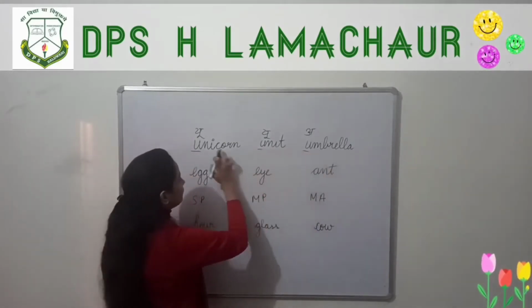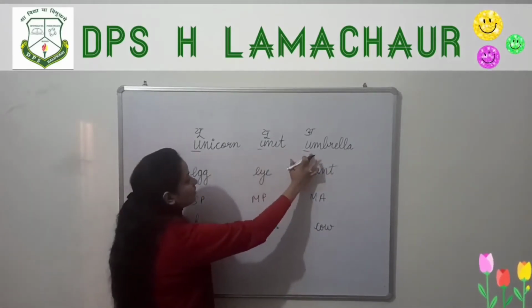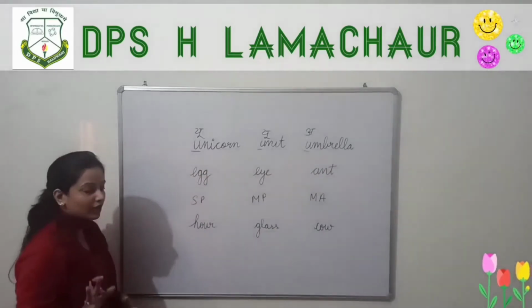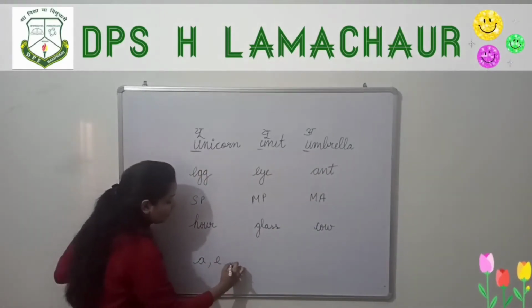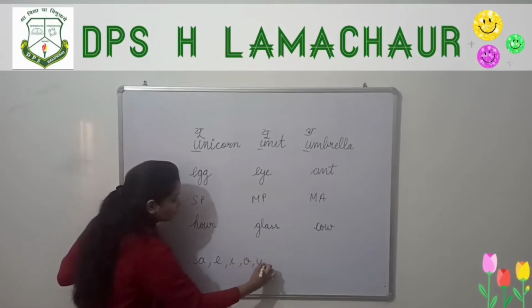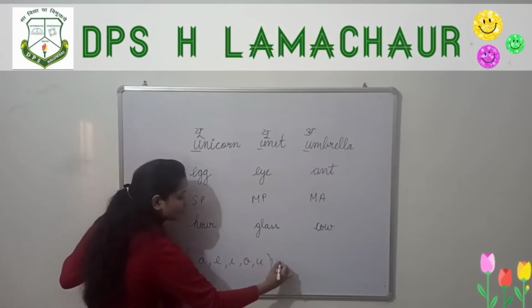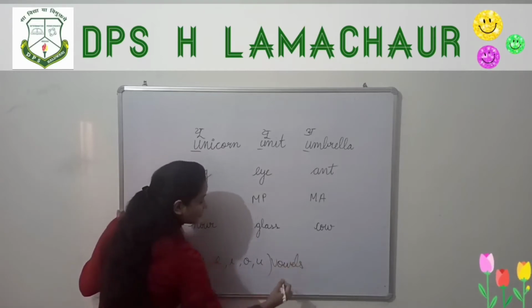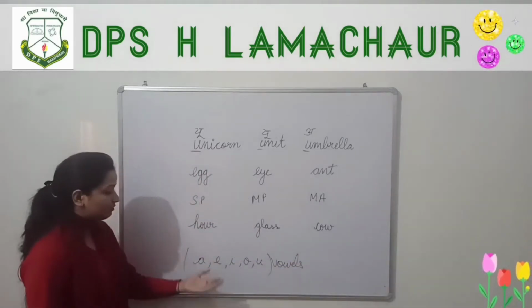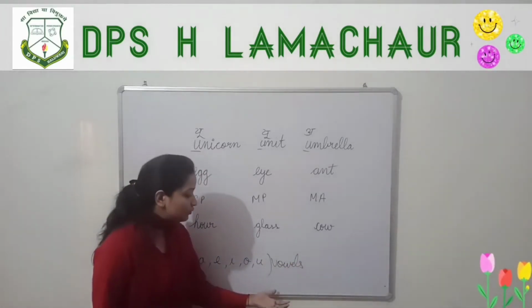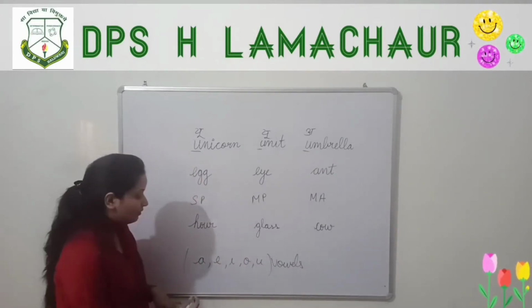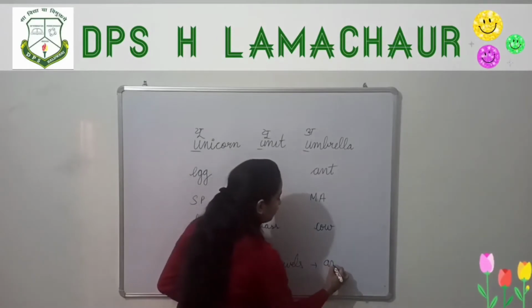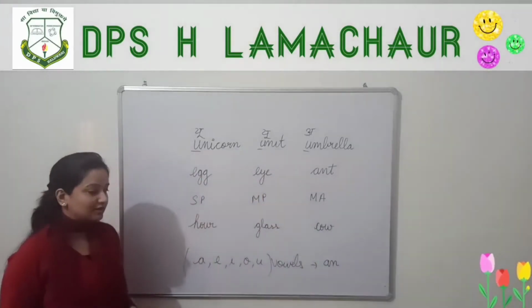All these 3 words start with the letter U. And we know that A, E, I, O, U are the vowels. We think that whenever a word starts with A, E, I, O, U, it is preceded by an. Whenever A, E, I, O, U is there, we write an before the word.